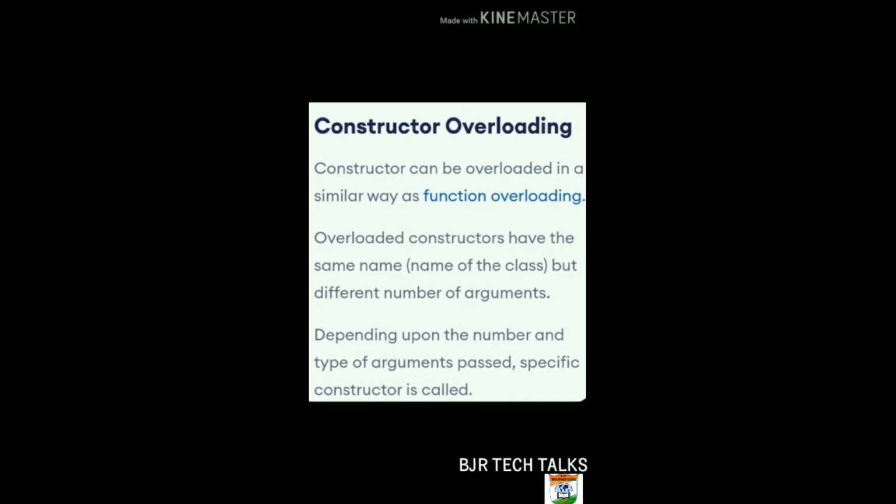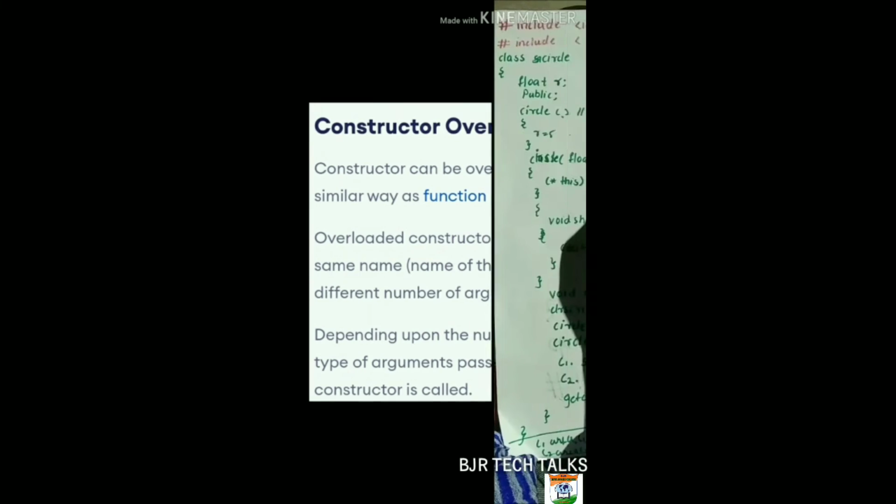So constructors with the same name as the class, but with a changed number, type, or order of arguments, are called constructor overloading. And we know that extending the functionality of a constructor is called polymorphism of the constructor. Now we will see an example for constructor overloading.